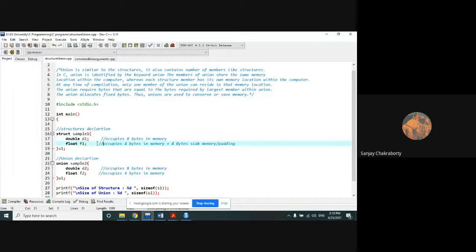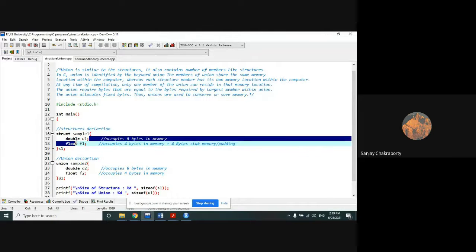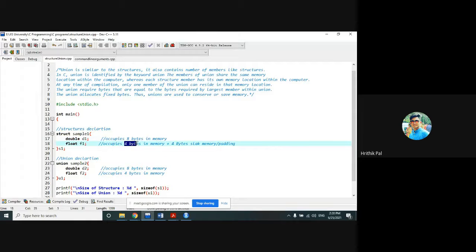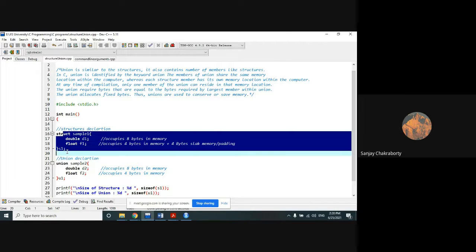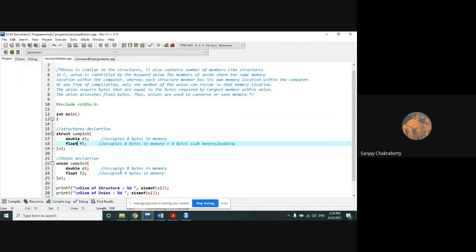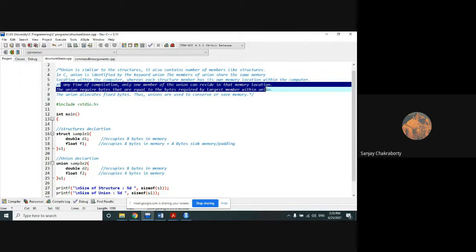So which data type contains the highest memory bytes in the structure? This double data type, which is 8 bytes. Double, obviously. Yes, and the rest is 4 bytes in case of this float member. So that's why 4 plus 4, 8 bytes. So total 16 bytes is the size of the structure this sample one is occupying for this example, right? Now, at any time of compilation, only one member of the union can reside in that memory location.